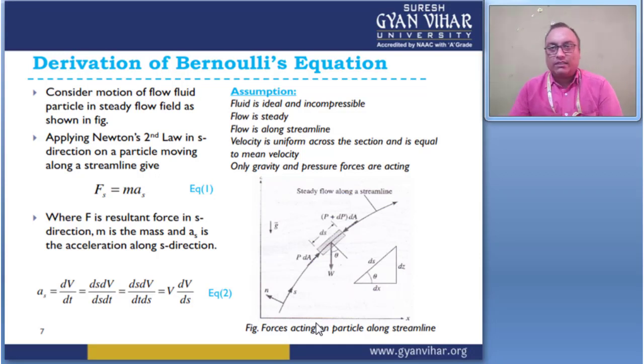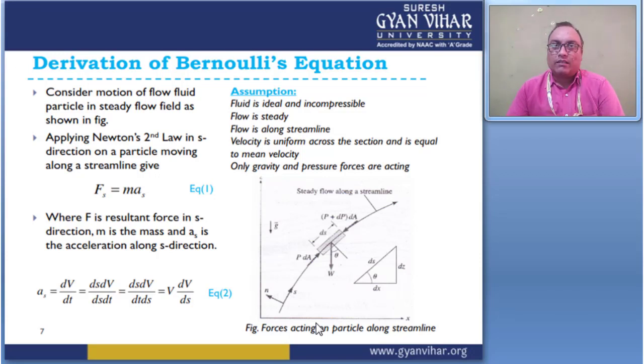Then applying Newton's second law in the s direction on the particle moving along a streamline, this gives Fs equal to m into a, where F is the resultant force in the s direction, m is the mass, and as is the acceleration along the s direction. Then as gives dv by dt. This is the differentiation of velocity, dv by dt, and then if I multiply by ds on both